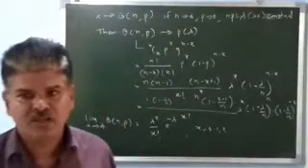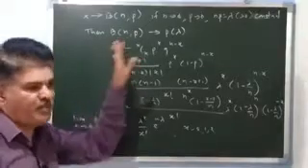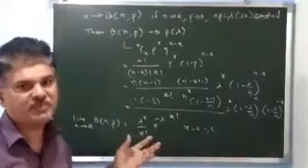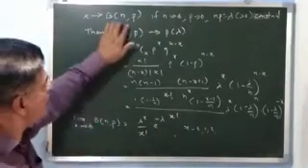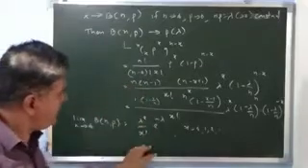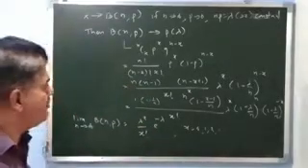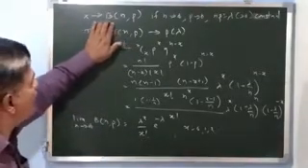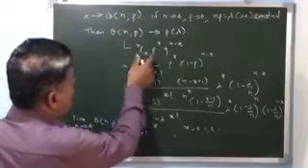Hello friends, now we will discuss a limiting property of a Poisson distribution. Poisson made a contribution. He started with the binomial distribution and arrived at a particular formula, which is nothing but the Poisson distribution. So we can start with a binomial distribution, and we know the probability mass function of a binomial distribution.